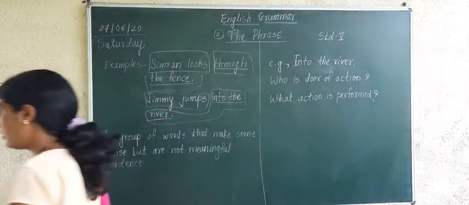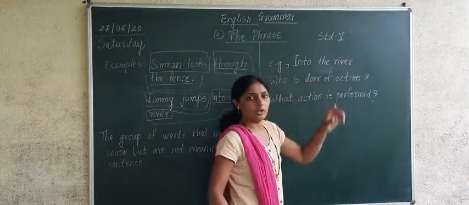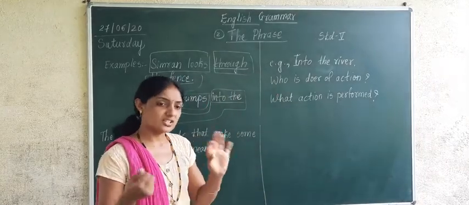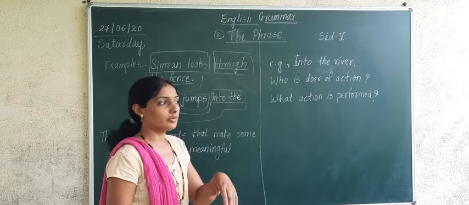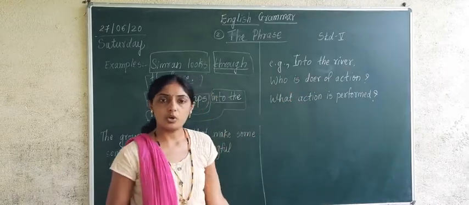Can you tell? Is there any action which is performed in this sentence? Into the river. There is no action performed. It is not having any sense, only words are there. Into the river means inside the river. What inside the river? Who is the doer of action? Is there a subject or what?